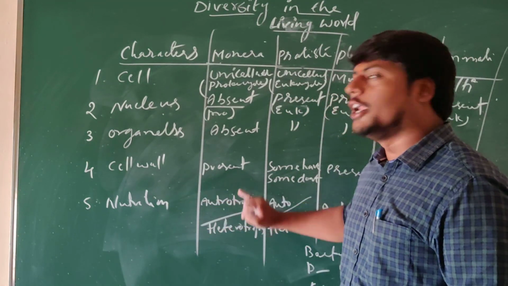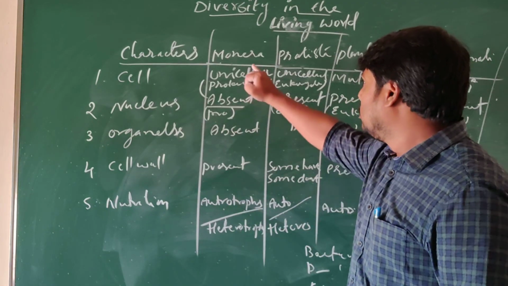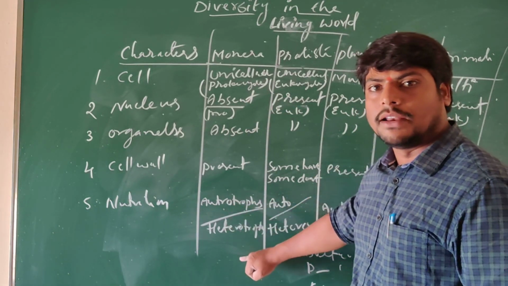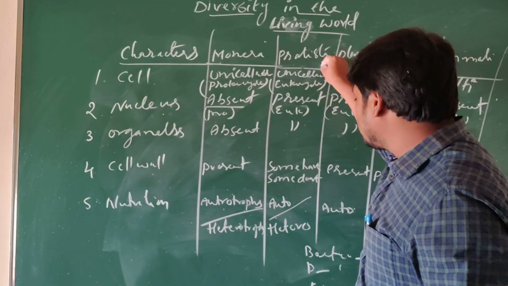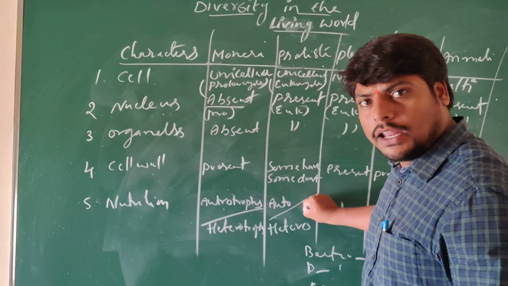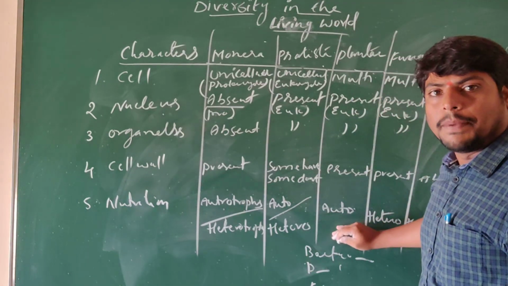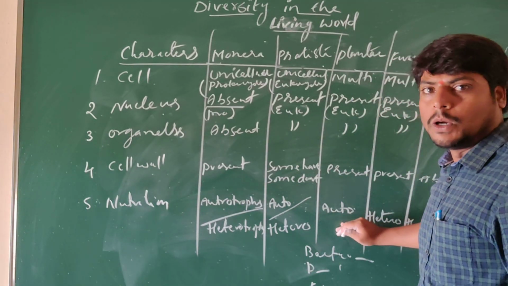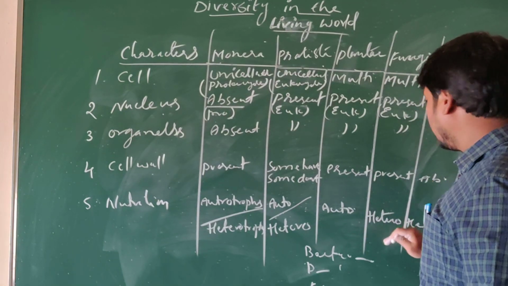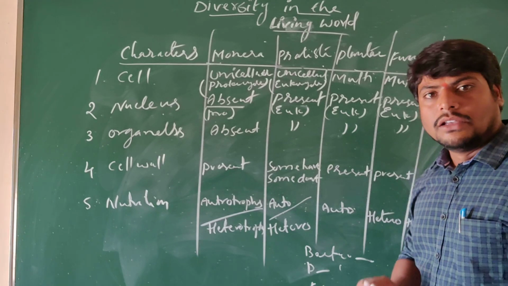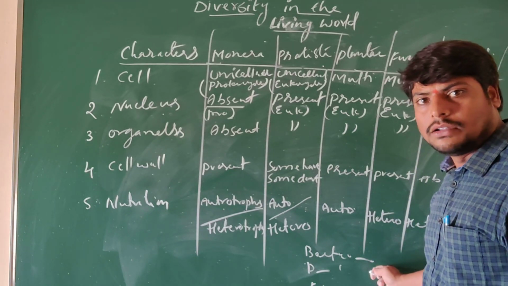Understand? And nutrition. What type of nutrition do they possess? Whether they are autotrophs or heterotrophs. Maximum Monera group is autotrophs, but some are heterotrophs. The protists are also autotrophic in nature as well as heterotrophic in nature. The plants, all the green plants, as we know, are autotrophs. The fungi are heterotrophs, where they are dependent on dead and decayed matter, so they are saprophytes.